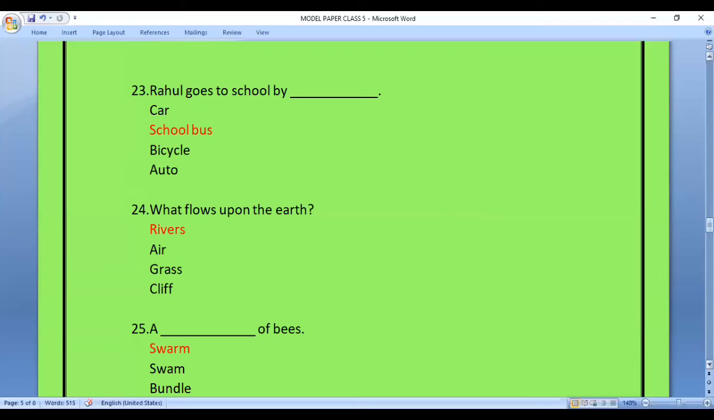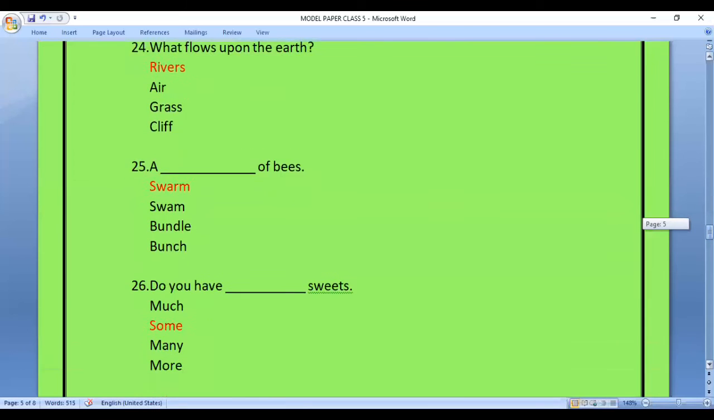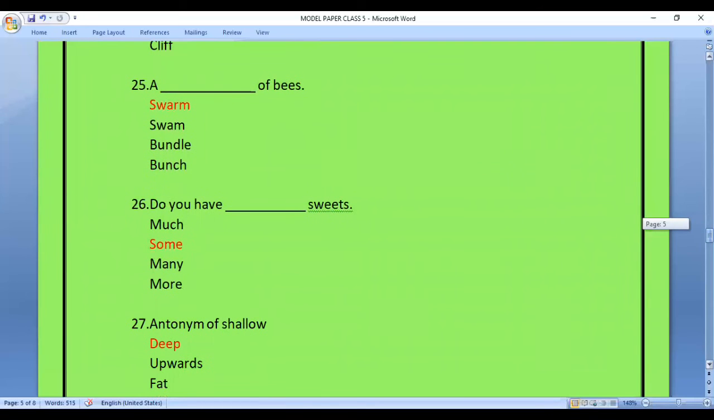Question 24. What flows upon the earth? This question is from the poem The Wonderful Earth. I'm sure you must have guessed the answer. So the options are rivers, air, grass, cliff. The answer is rivers.